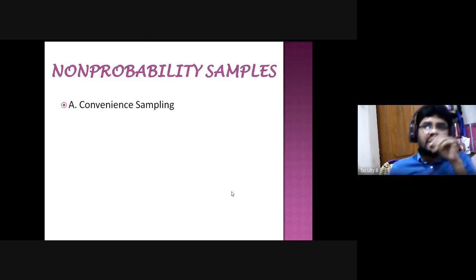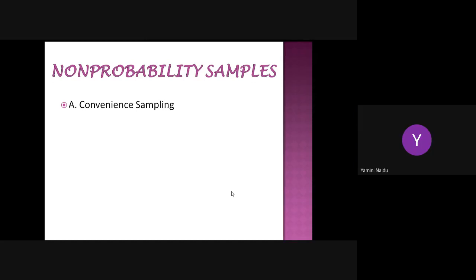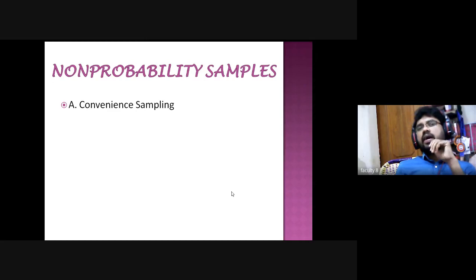The first one is the convenience sampling method. What is the convenience sampling method? Can anybody say that? On our convenience, we may do the survey, sir. Yes, collect the sample. As per the researcher's convenience, you may select the sample from the population.